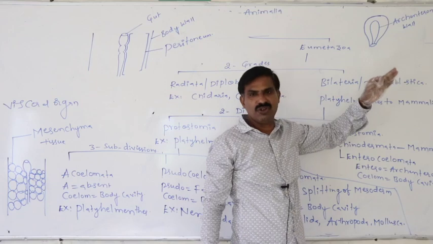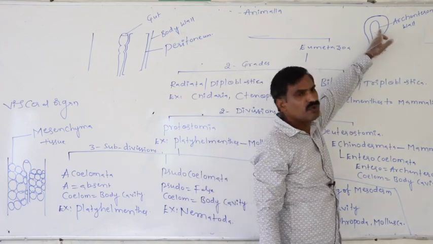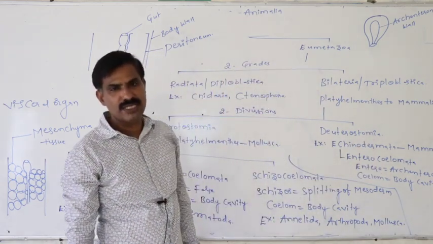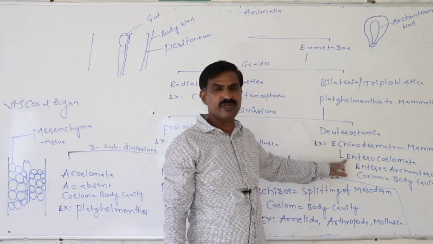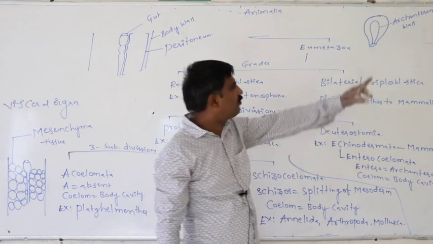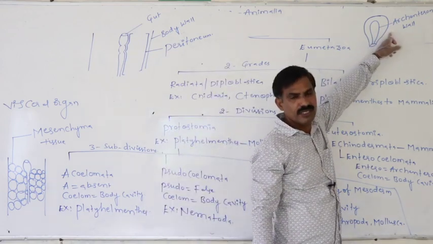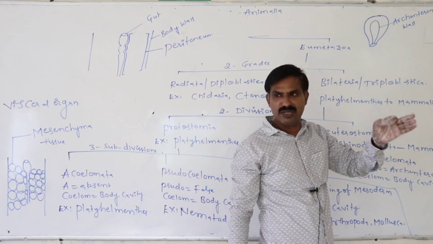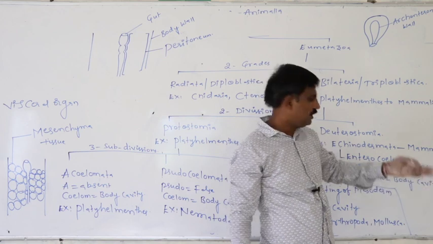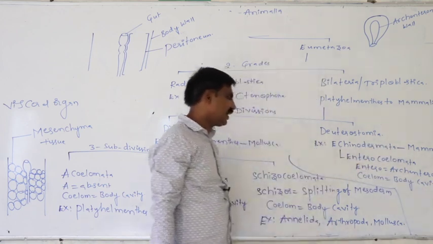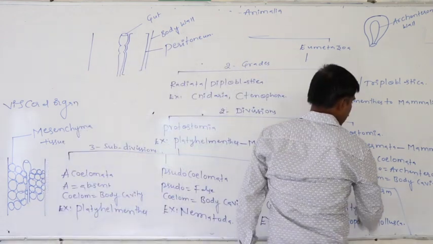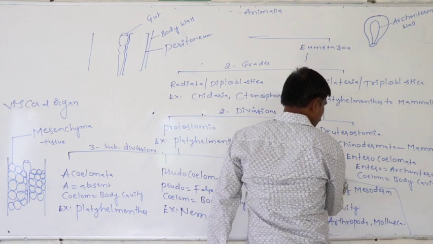If original coelom formation takes place from the archenteron wall, then that is said to be the enterocoelom, and such animals are said to be the enterocoelomates. That body cavity is said to be the enterocoelom, and that animal group is said to be the Enterocoelomata.